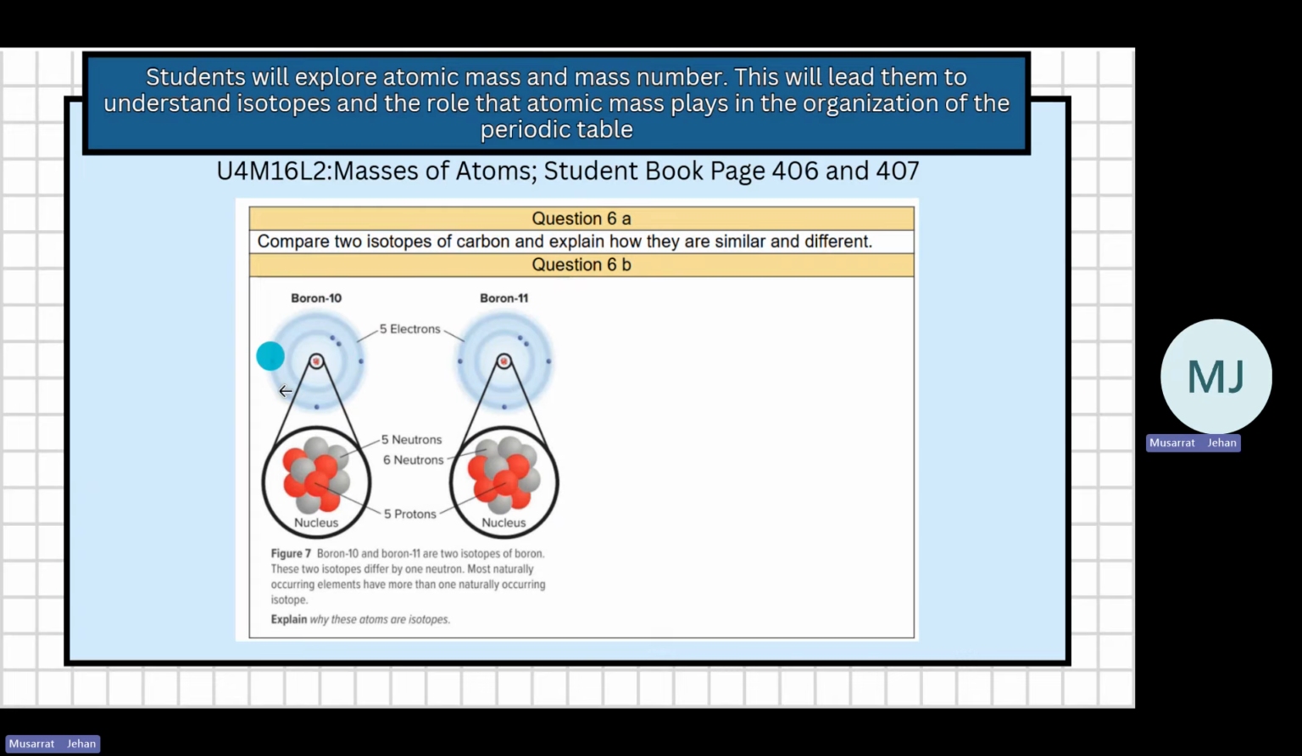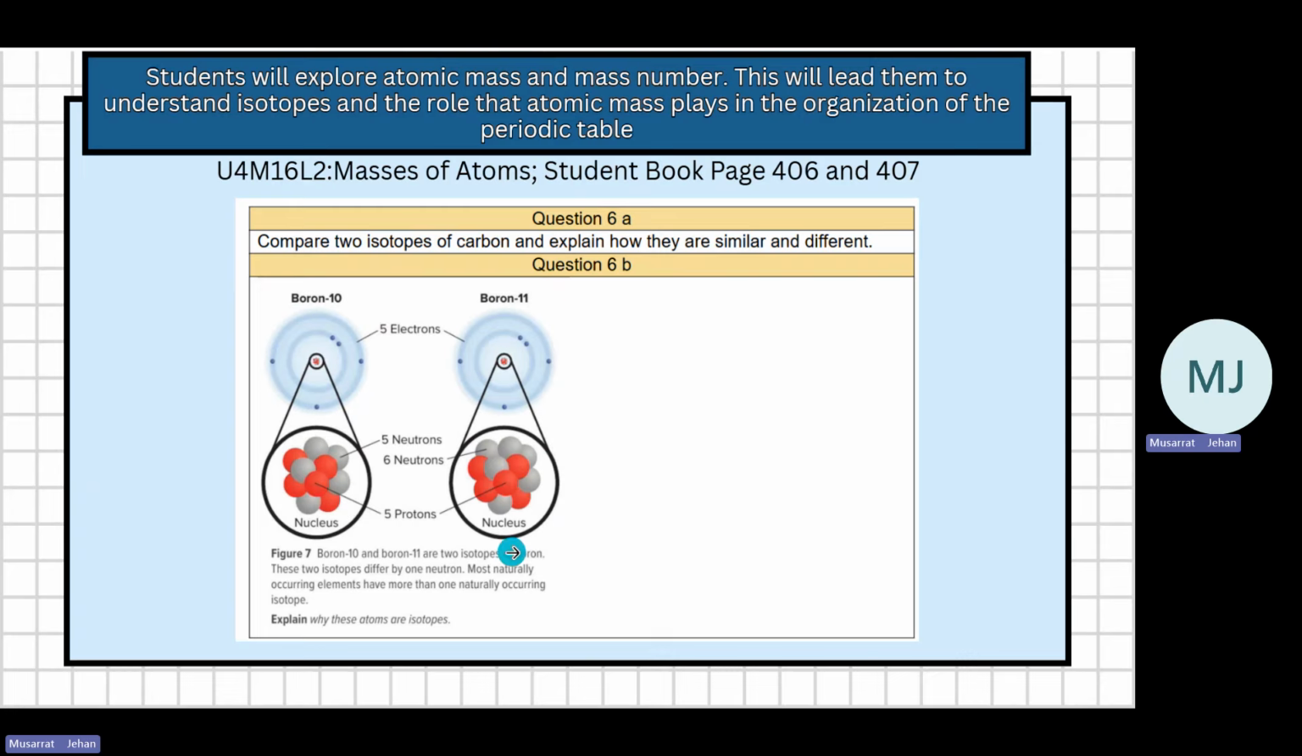They've already told you that it has 5 electrons. That means its atomic number is 5, and 5 protons also. But in this case, if the mass number is 10 and 5 protons, what is the number of neutrons? 5, 10 minus 5. If it is 11 here, protons is 5. What is the number of neutrons? 6.